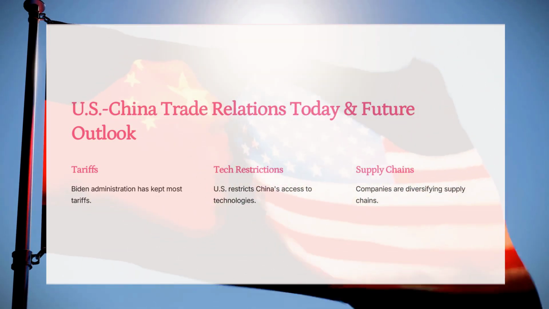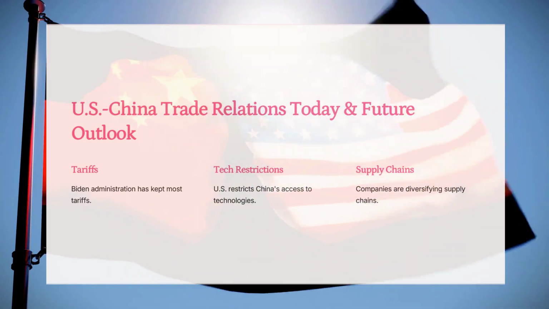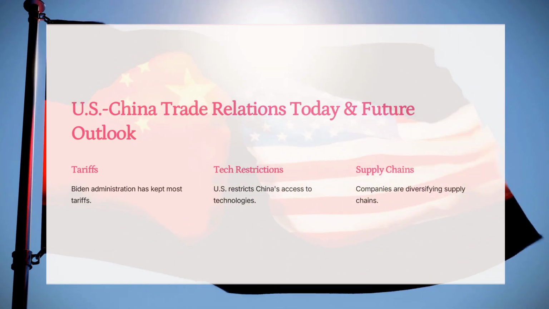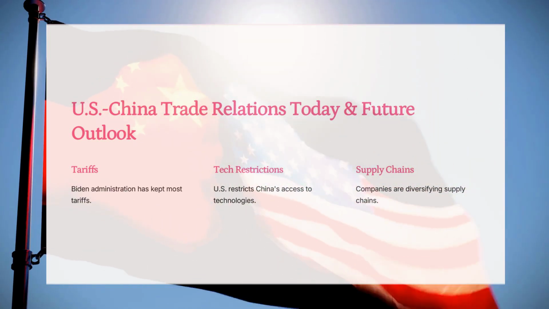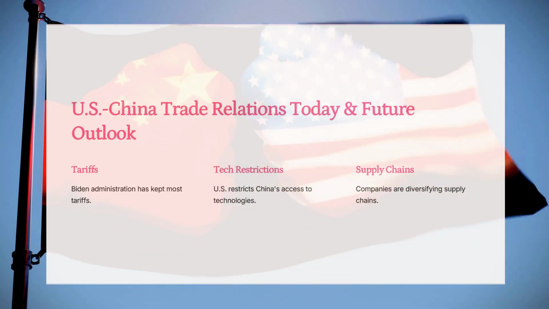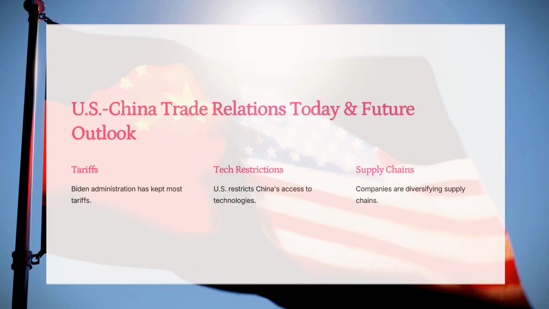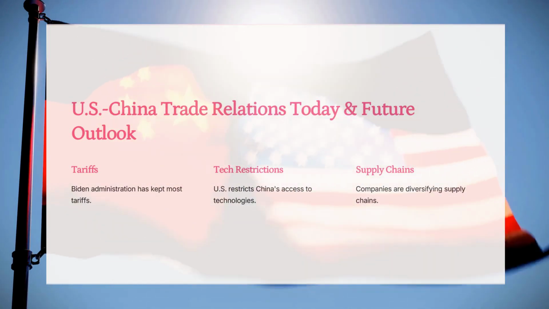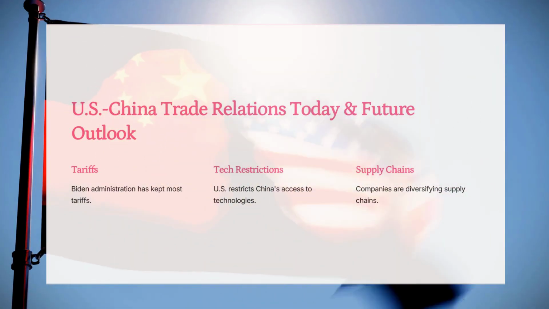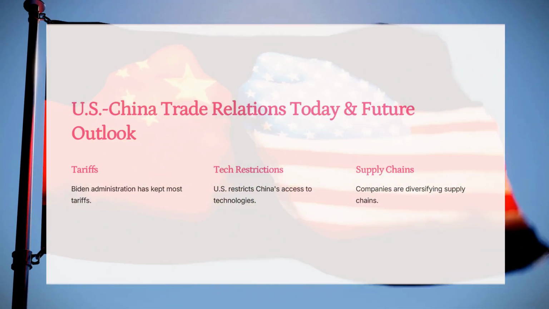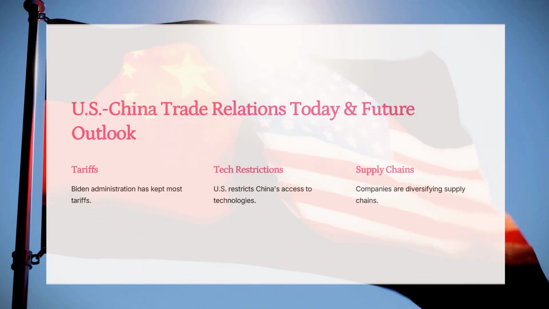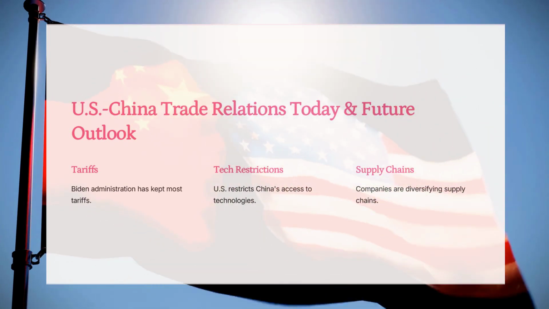The U.S. is now limiting China's access to advanced technology, e.g., semiconductors, AI, batteries. American companies are reducing their reliance on Chinese suppliers. Future outlook. The U.S. and China will continue their economic rivalry. Global trade patterns are changing, with more supply chain diversification. Technology, finance, and national security conflicts may extend beyond trade.